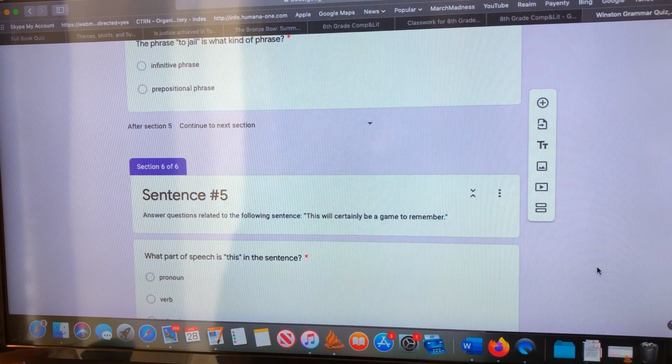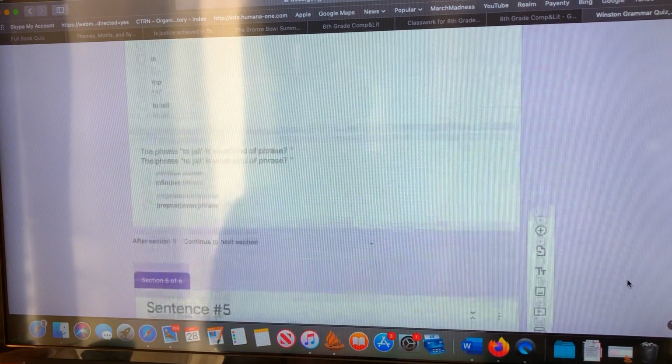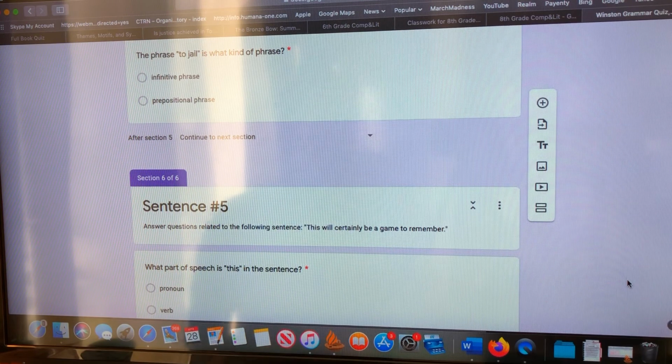So I just wanted to walk through those things very quickly. Out of those four frequently missed, two of them actually were not really a fault of the class and will have points restored. Two of them are opportunities to learn, to see those patterns and to see how the infinitive phrase is functioning. Here it's a game to remember, and the to remember is modifying game. In the other place, we had the infinitive phrase as the direct object. I like to sleep. What do you like? I like to sleep. The object of the liking is to sleep, because it is a noun phrase. So let's keep those things in mind as we press on. See you after a while.